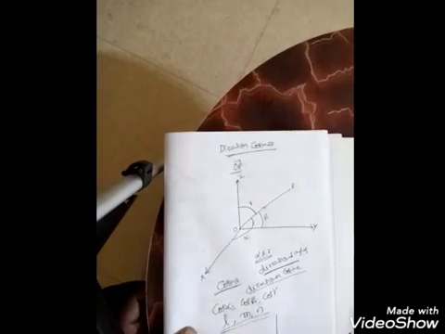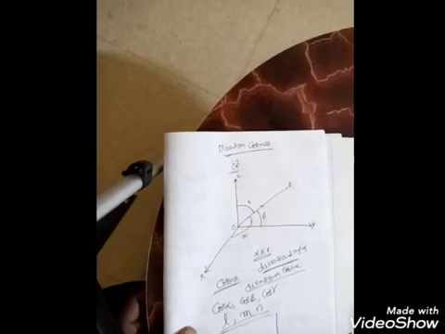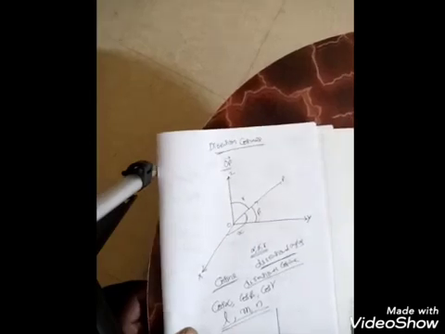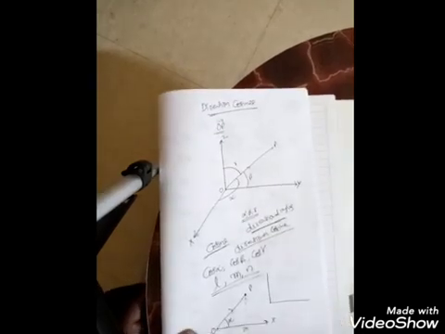What is the angle made with the x-axis? We will see. Consider this is the x-axis and here the position vector P. What is the angle made by the vector with x-axis? That is alpha. Now if I draw a perpendicular, this is M. We are going to get triangle OPM.